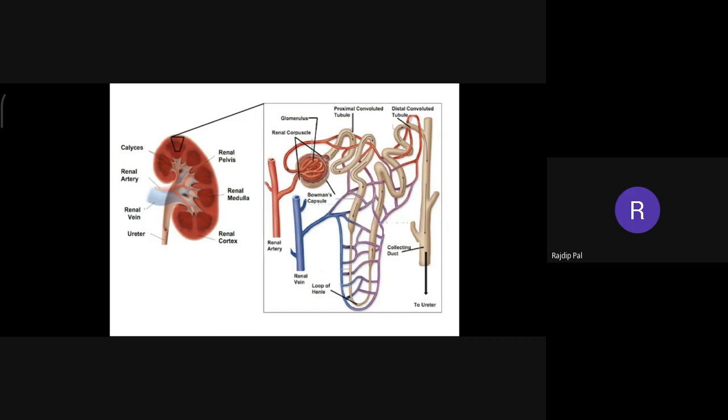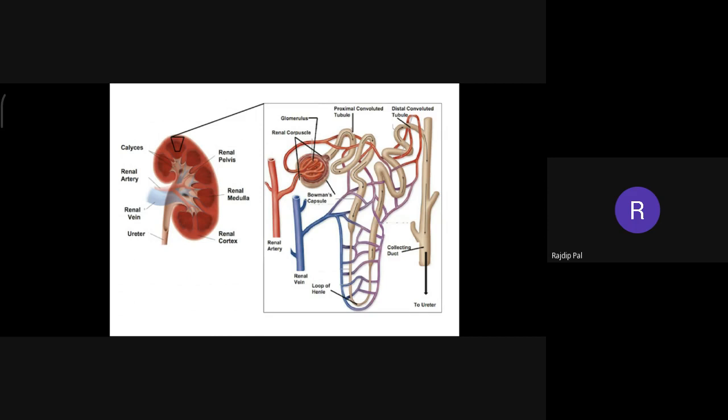In this filtration, so many necessary materials also get passed, as if they were waste material. But all these are not waste materials. Some necessary materials for the body are also being filtered. So these necessary materials are being reabsorbed in the proximal convoluted tubule, loop of Henle, and distal convoluted tubule, right?